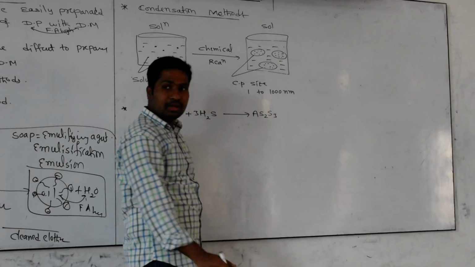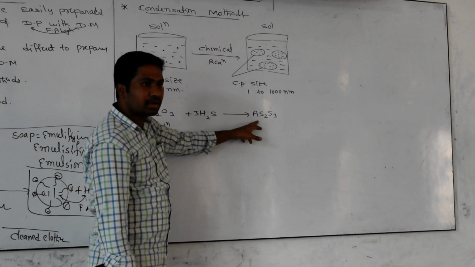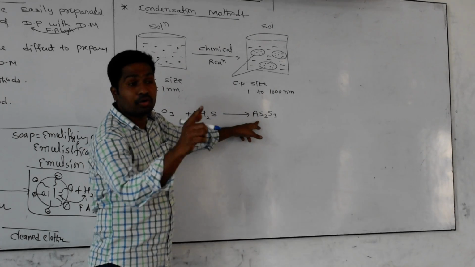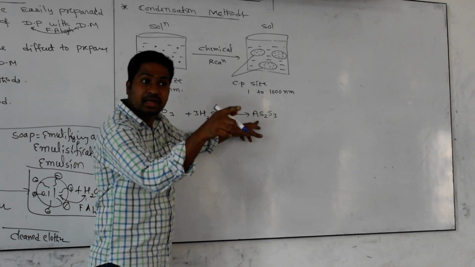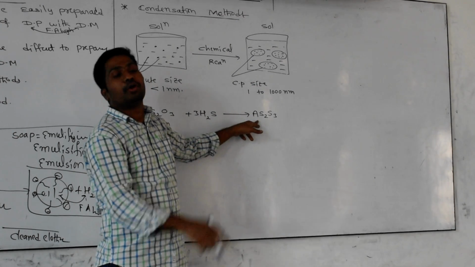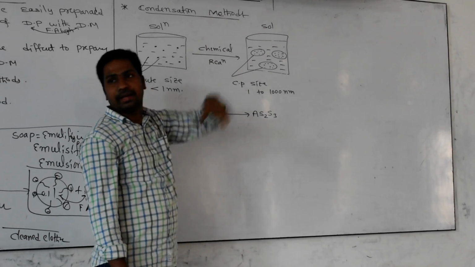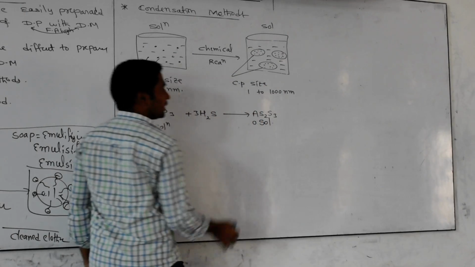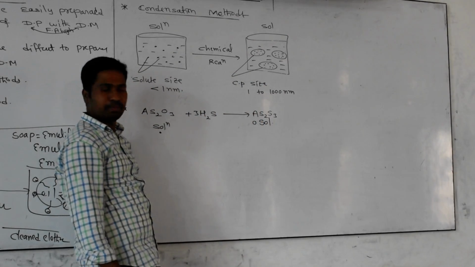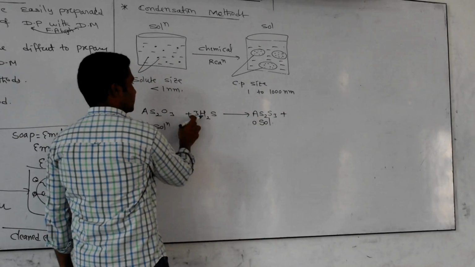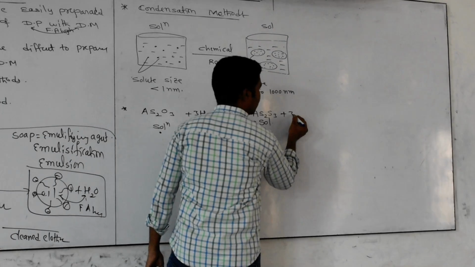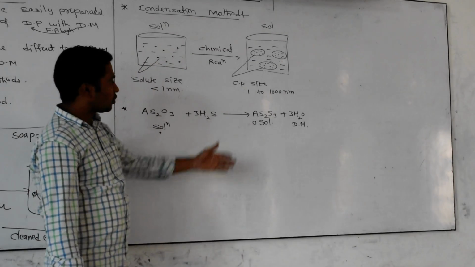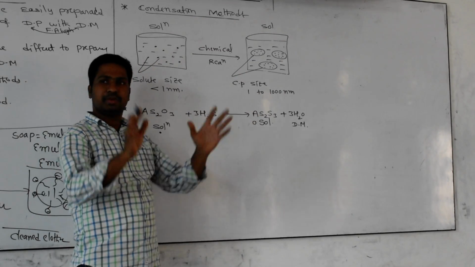You learn this in catalysis. Arsenic sulfide compounds act as a poison for the contact process. In the contact process, platinum acts as a catalyst, but arsenic compounds act as poisons. They slow down the activity of the platinum catalyst. Right? We are getting a sol. In this sol, the dissolved particle size is relatively bigger than in a solution. Outside comes 3 oxygens, and here we get 3 moles of water. This acts as the dispersion medium. These are the colloidal particles, and that is the dispersion medium. The mixture behaves like a sol.